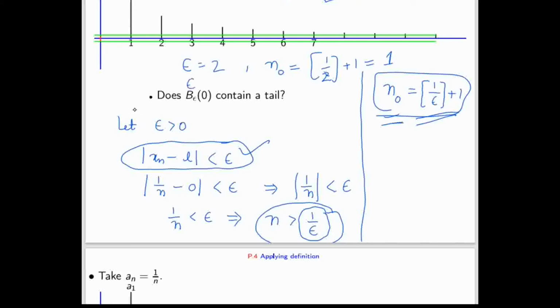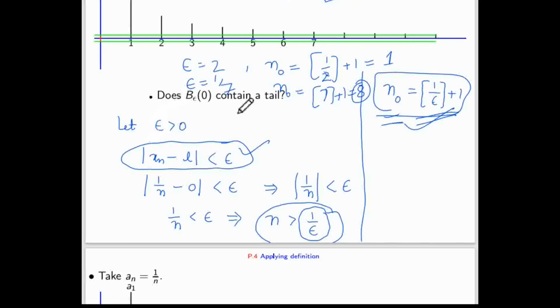Suppose epsilon equals 1 by 7, then what will be the value of n0? It will be 7 plus 1, that is 8. That means from the 8th element onward, all members lie between this. So this formula, the integer part of 1 by epsilon plus 1, holds for all epsilon. In this question we are not worried about epsilon, because whatever we get is in terms of epsilon. Our objective is to find the natural number such that the condition holds.